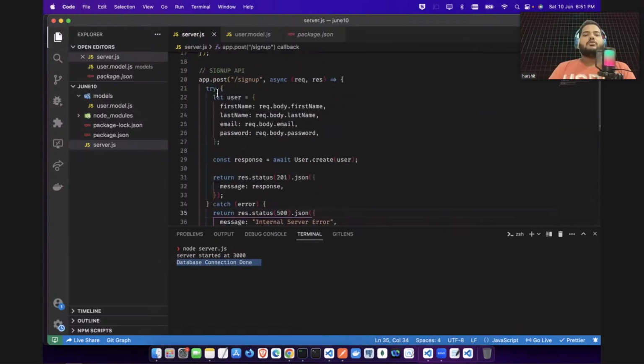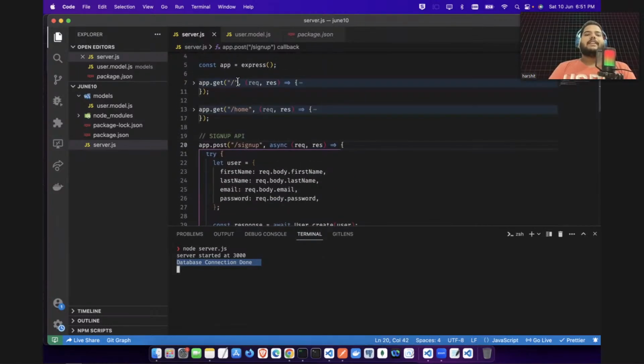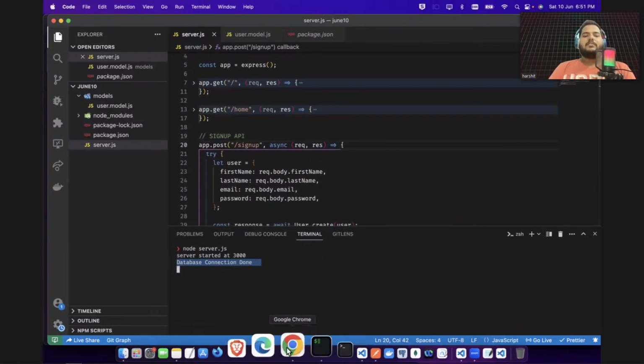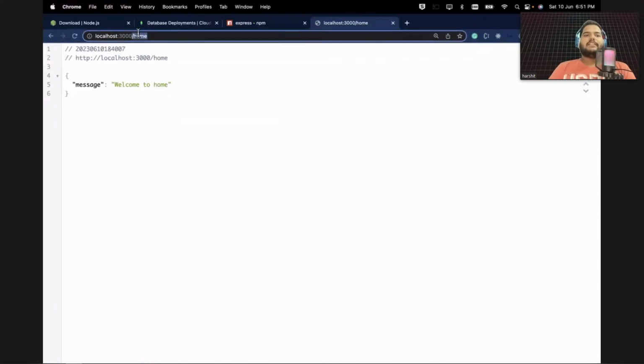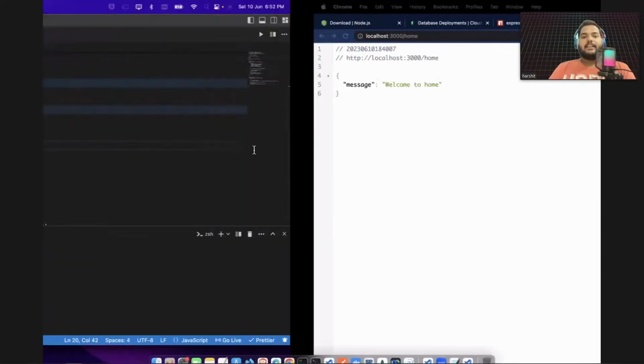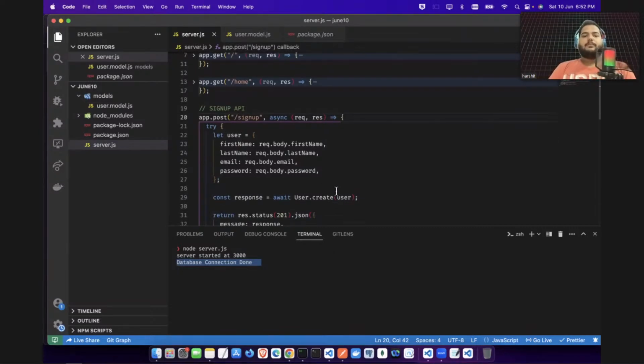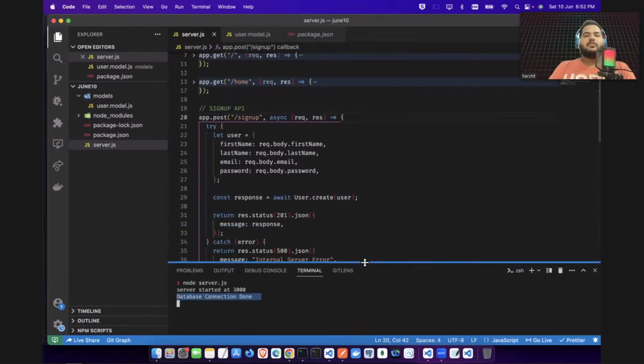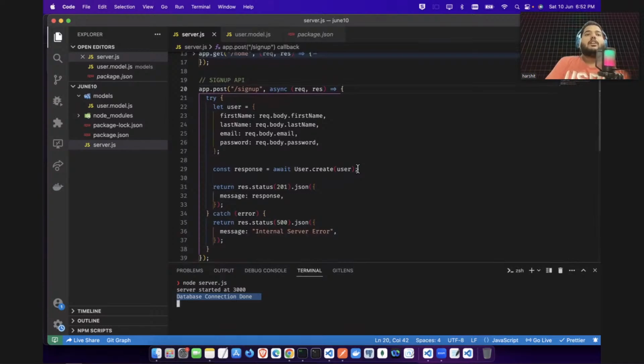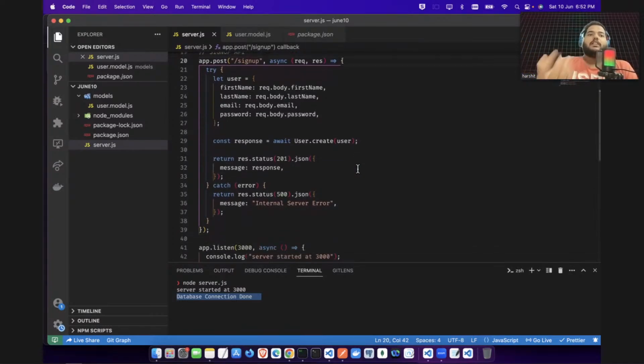Now we want to test this. If you remember, guys, for get requests we can use our browser. For the get things, you can write a get API. But for post, you actually need a front end. The post data will be coming from the front end. Like, you will be inserting that first name, last name, and password, and all these things in your front end. But right now we do not have a front end. Obviously we do not have a front end, and actually we are not learning front end.